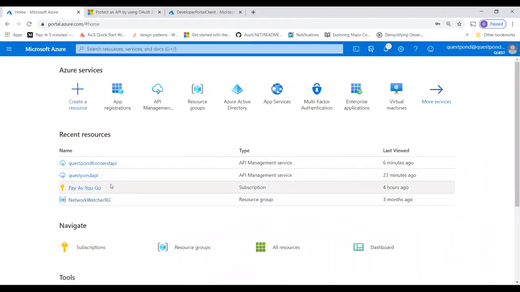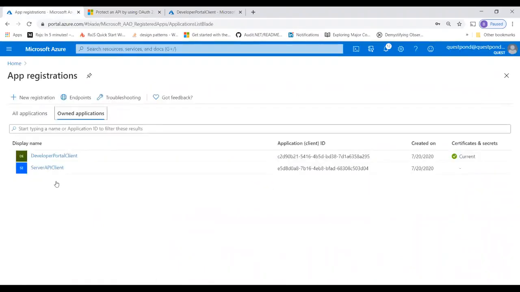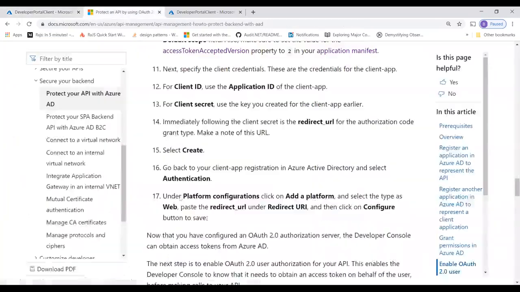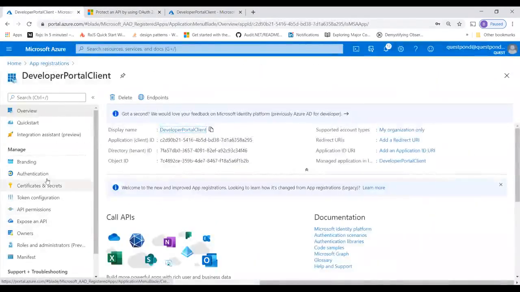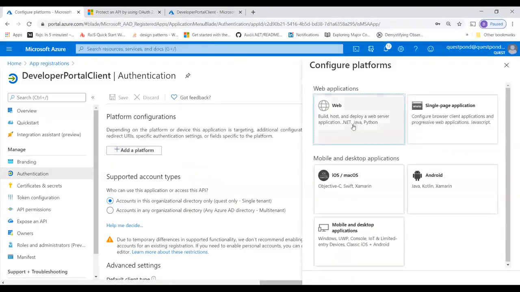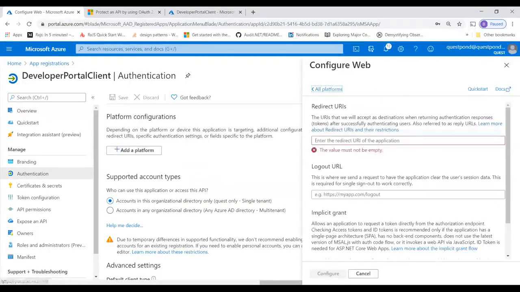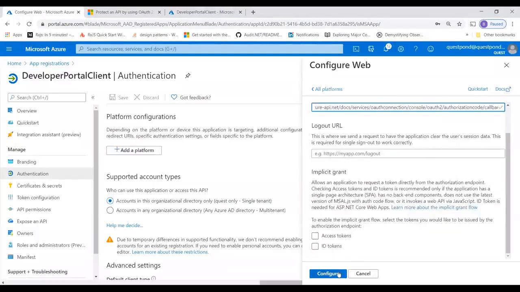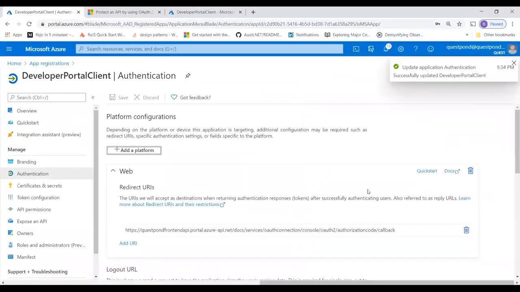I'm going to go out here to my app registration, to my client registration, this client portal out here. Once it is authenticated, it's a web platform where I will redirect. And what is the redirect URL? The one which I just acquired, right? So I'll just put it out here. This will redirect out here. Logout, I don't have anything for now. I can just say configure. Good.